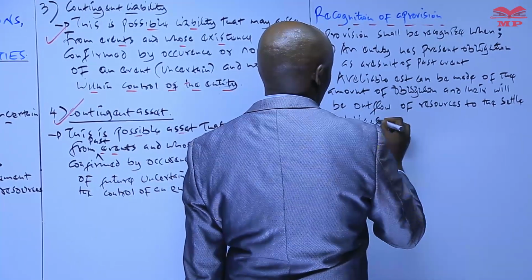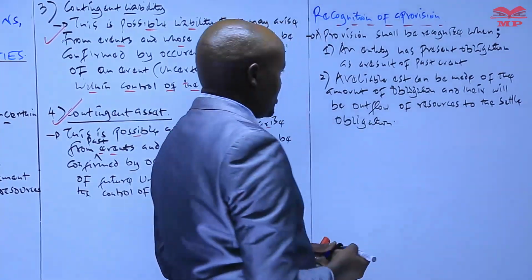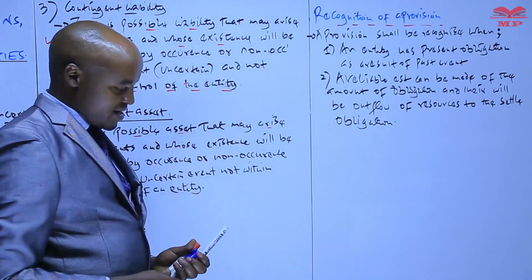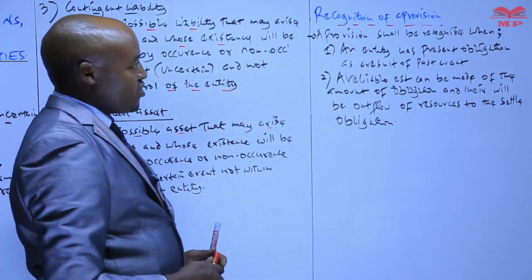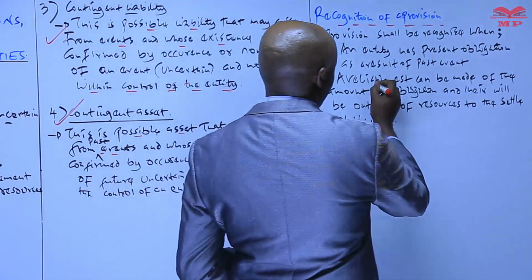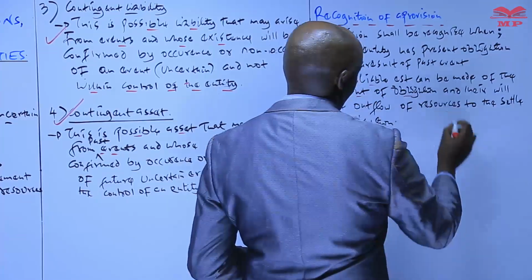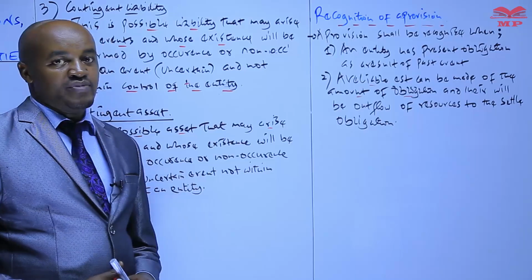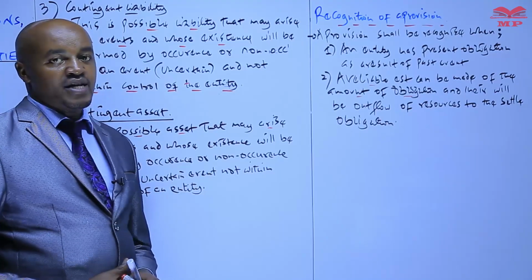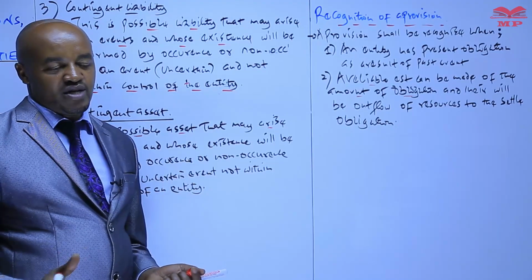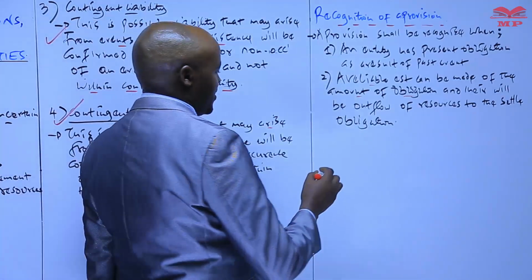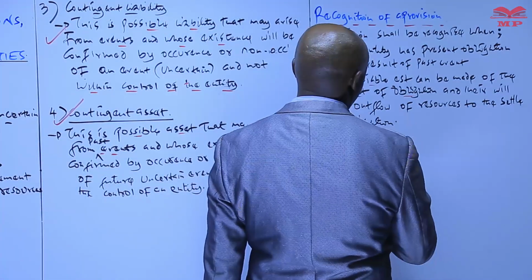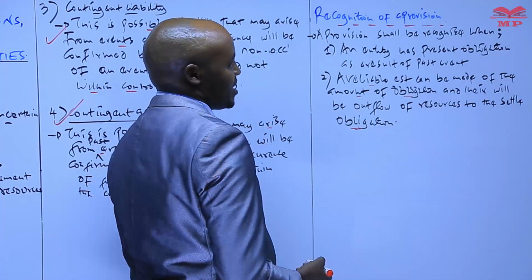So if those two conditions are met, that the company can make a reliable estimate of the obligation, can estimate the amount of the liability, and also there are chances that there will be an outflow of resources, then a provision must be recognized. The company should recognize a provision, sorry, not a liability but a provision.